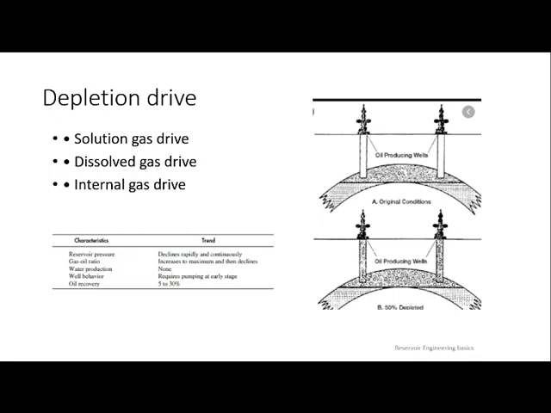The solution gas present inside the oil will escape and start to produce in your production well. Means, in place of oil, once the pressure drops below bubble point, gas itself will start to come into your production well, because it will leave the oil behind. The bubble point itself means the escape of gas. That is the simple thing. When you are coming near to that pressure, it is an alarming time. Once you cross that pressure, your gas will escape and will not help you push your oil.